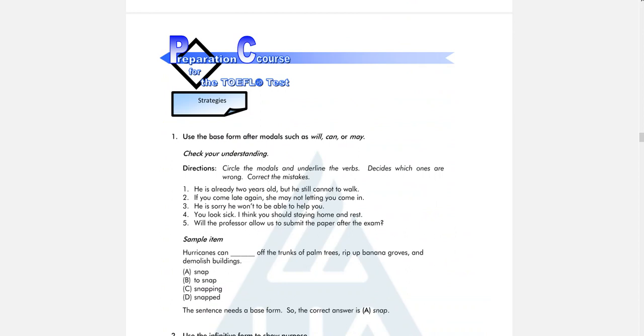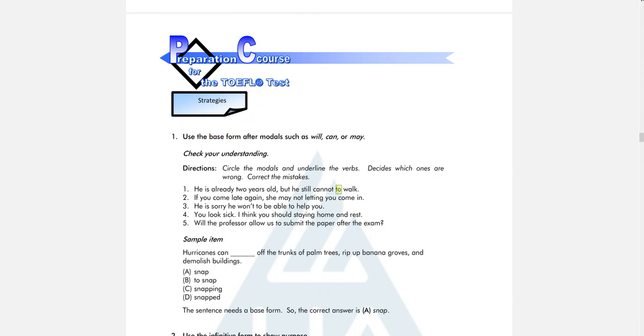Because we have modal can in negative, cannot. And remember, after modal, we have to use base form. Base form means without any ending, without any prefix. So instead of saying cannot to walk, the correct one is he still cannot walk, without to.